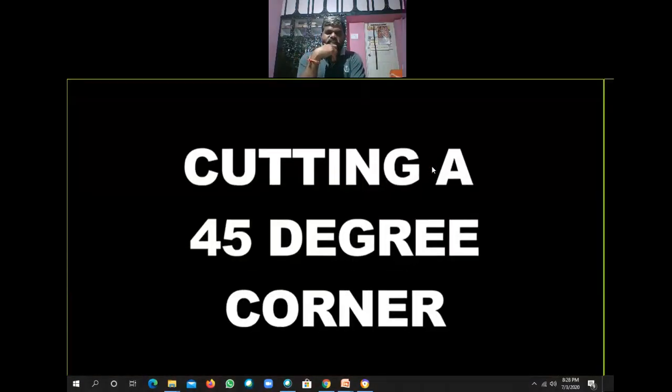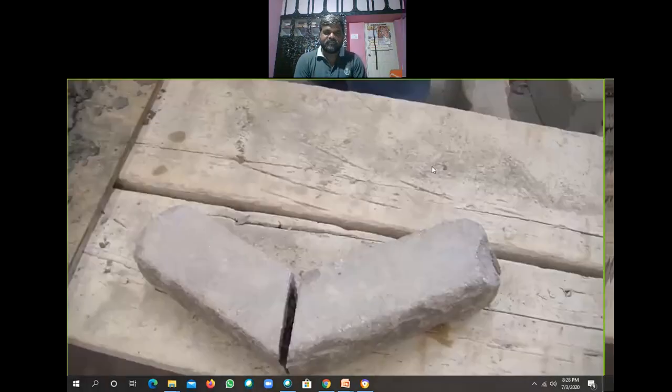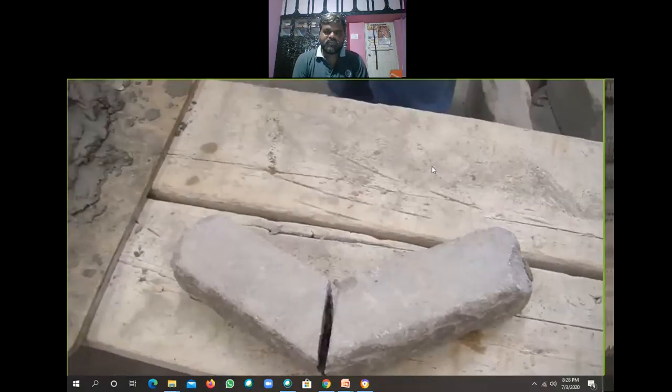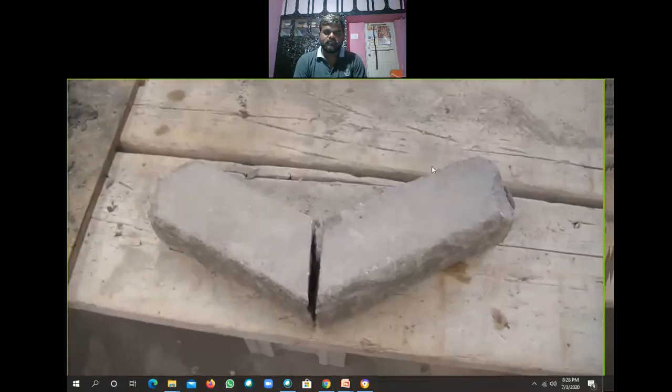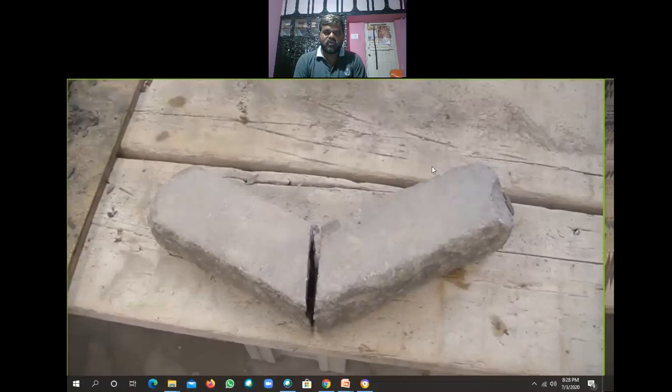See, 45 degrees corner cutting. This can be used as a queen closer, at the corner of the walls.